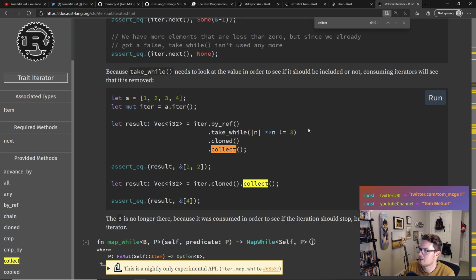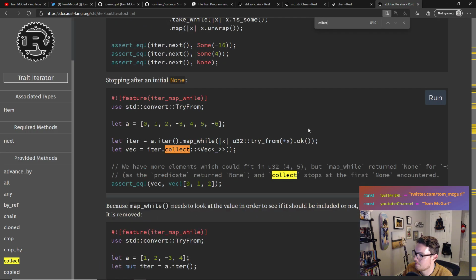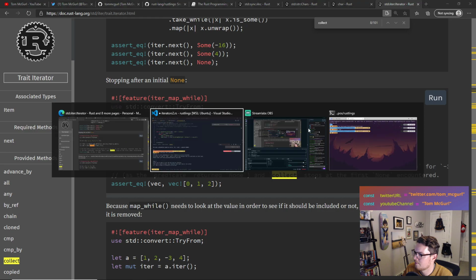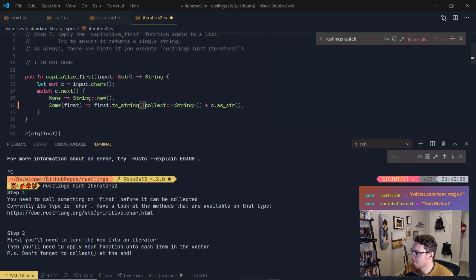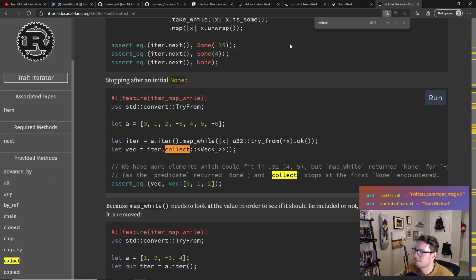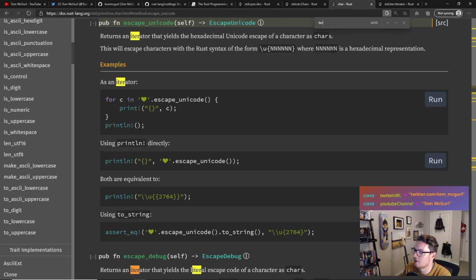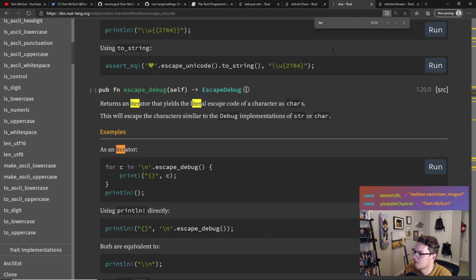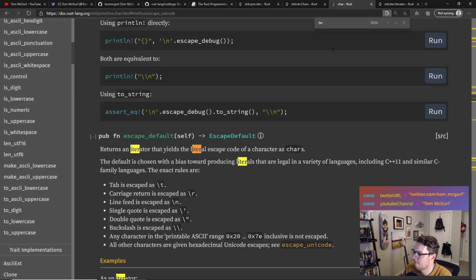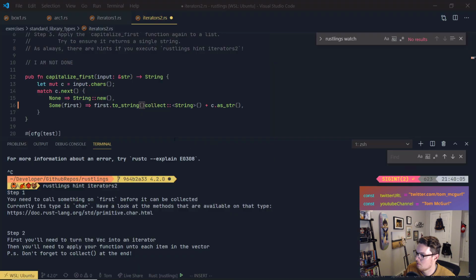So maybe it is the case that we just need to make an iterator. Let's try it. Let's go back to char and look for iter as an iterator. Escape default returns an iterator that yields the literal escape code of the characters as char. All right, let's try that.